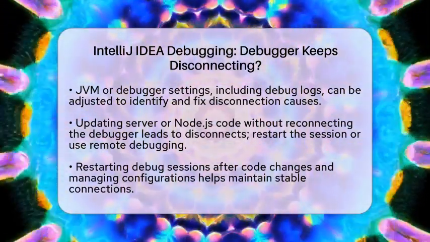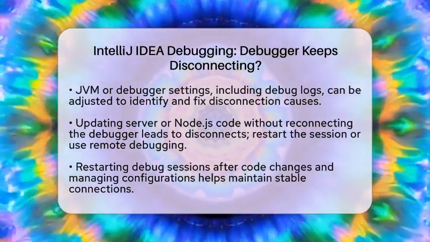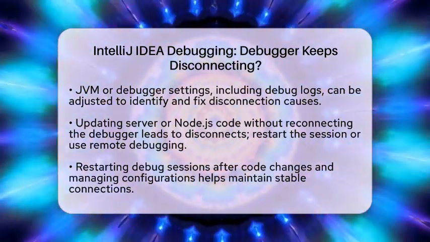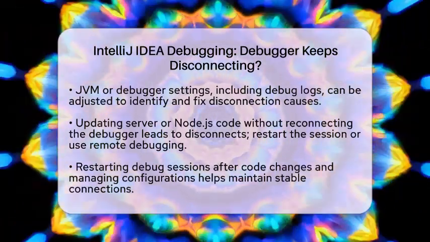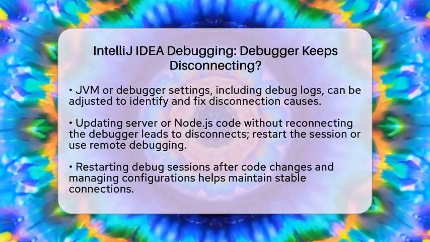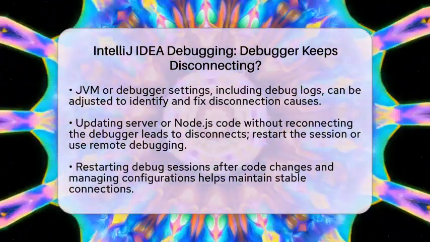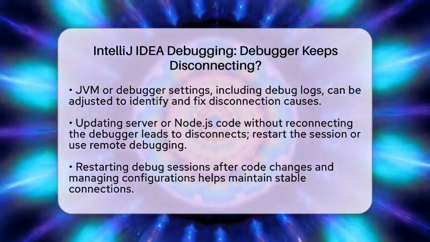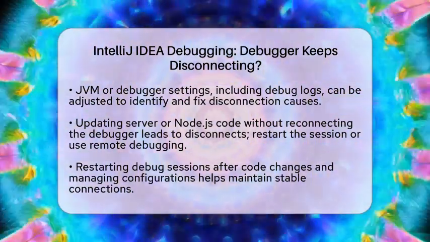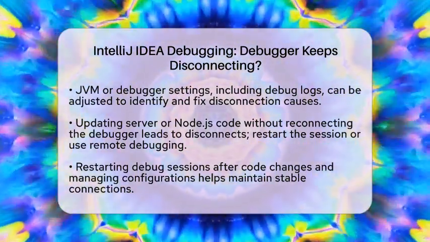Fifth, when working with web or Node.js applications, disconnects often happen if you update the server code without reconnecting the debugger. In these cases, restart the debug session or use remote debugging configurations that allow you to attach to a running process again. To fix these issues, start by restarting your debug session after any code change instead of relying